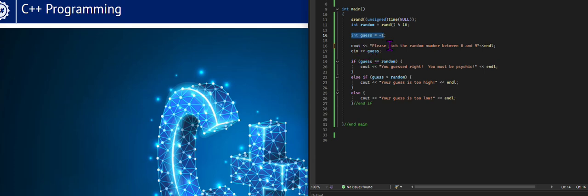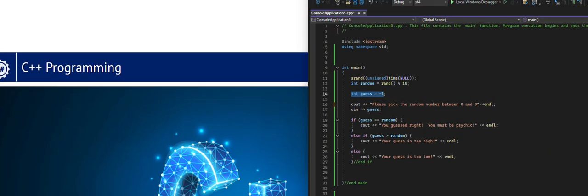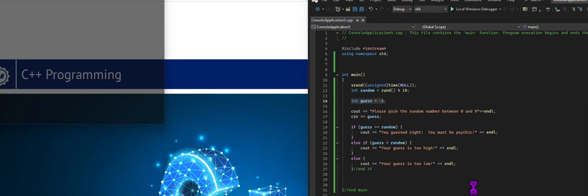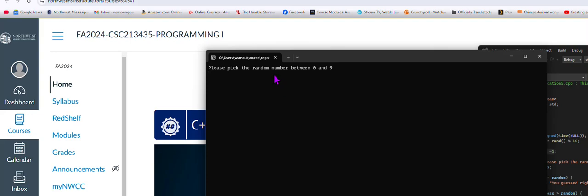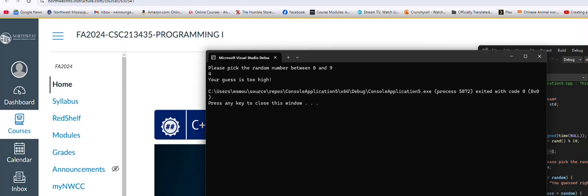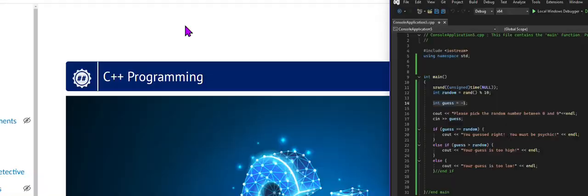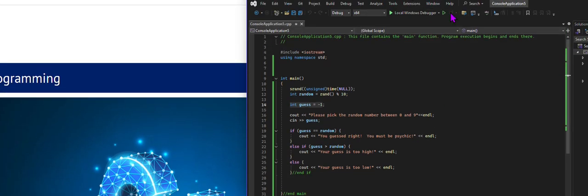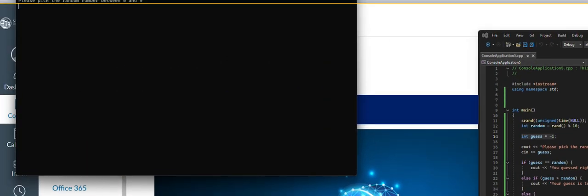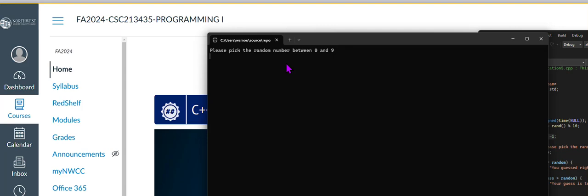I make a guess. And then, of course, I ask the user to type in a 0 to 9, and we see if we're psychic or not. So I run it just to test it. There we go. And I go ahead and put in my guess. It'll tell me if I'm too high, too low, or got it right. I was too high. Now, that's all well and good. With this, I have exactly a 10% chance to get it right on the first, or any try, actually. Every time I run this, there's a 10% chance I get it right.